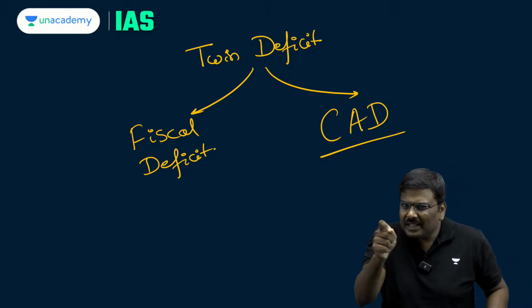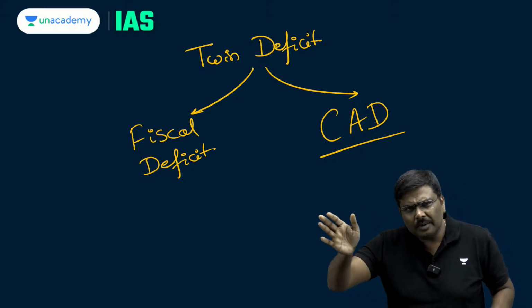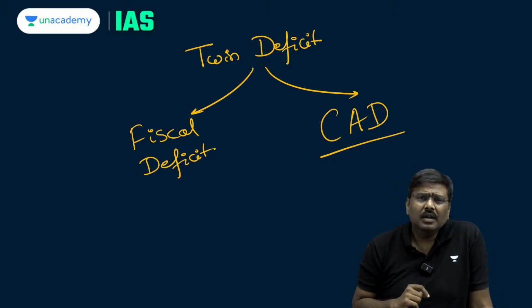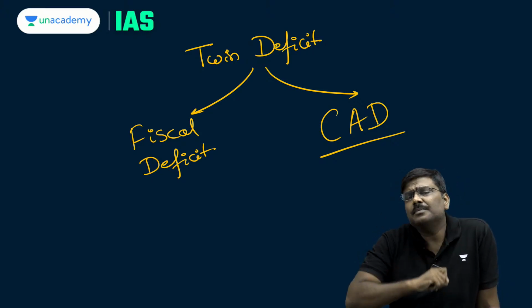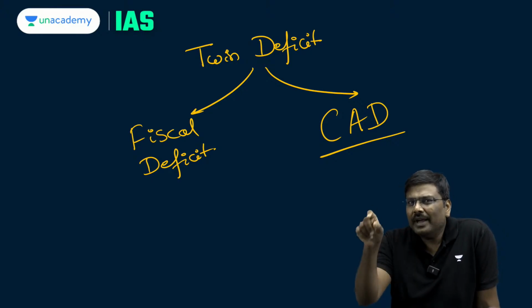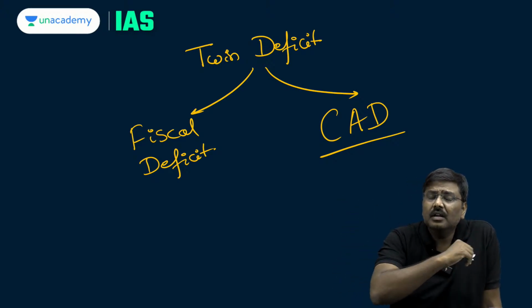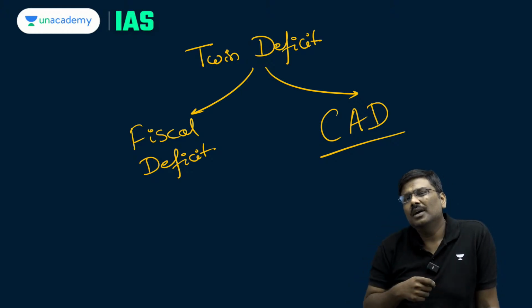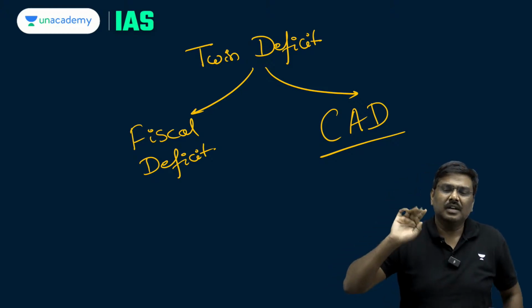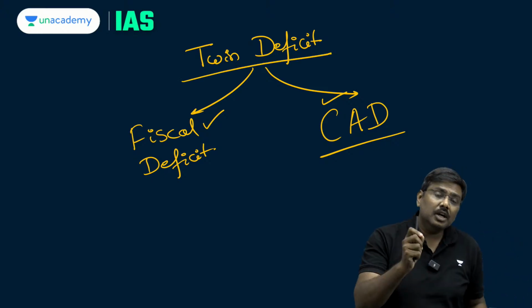Once you start importing the fertilizers at higher international market prices, current account deficit will be caused. And on the other side, fertilizers are being sold to the farmers in India at subsidized prices, which also means if Government of India wants to ensure that the farmers will pay the same market price which they were paying earlier, government has to pay more subsidies now, has to incur higher revenue expenditure. That will contribute to fiscal deficit. So, there is a very close linkage between both of the deficits, hence these are referred to as twin deficits.